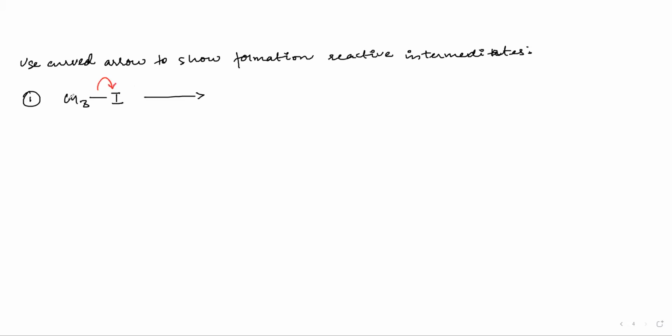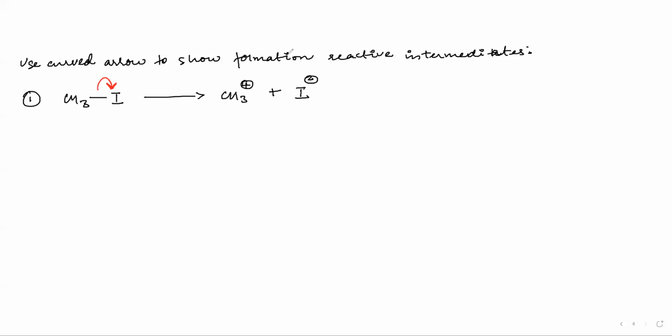So what does this signify? It signifies that this sigma bond is broken, and these are the electrons of the sigma bond. As I have used a two-headed arrow, both the electrons are moving towards what? The iodine. Now this CH3 will gain a positive charge like this, and this iodine will have a negative charge.